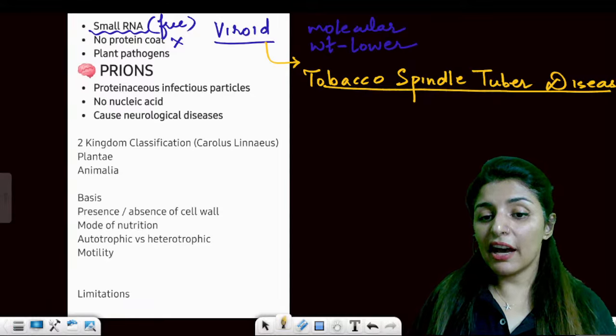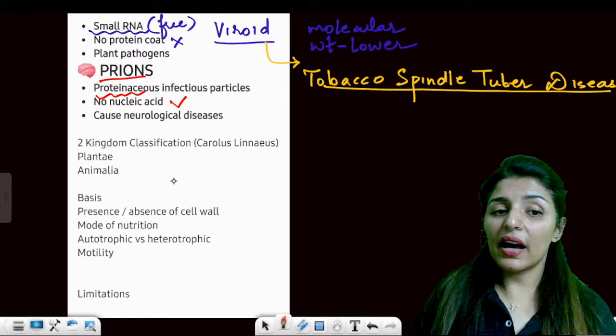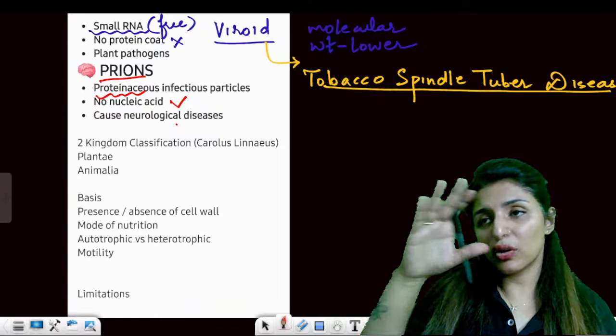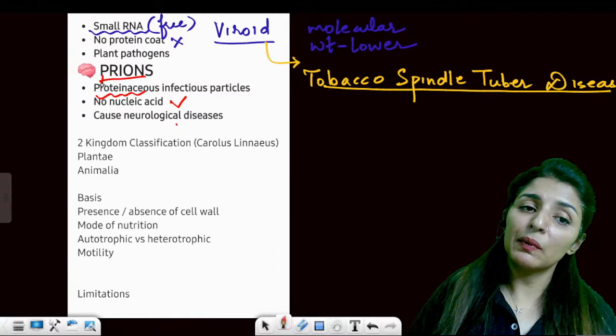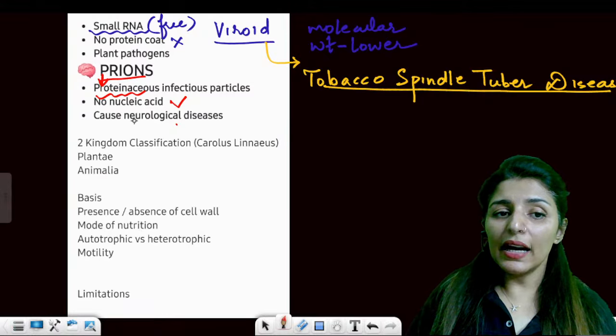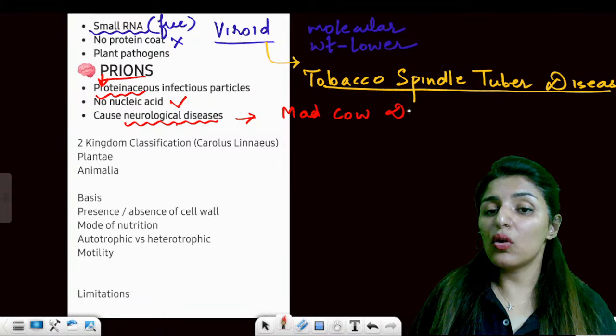Then similarly, we have prions also. Now in prions, there are only proteins and we don't have the nucleic acid. In viroid, there is nucleic acid but no protein coat. In prions, P for proteins. It has a protein coat. Is that clear? And it causes neurological diseases like mad cow disease.